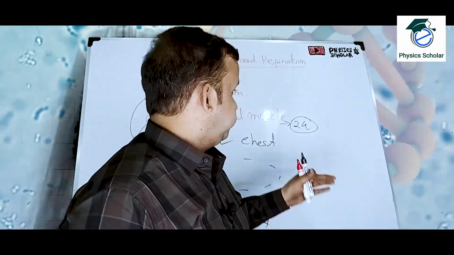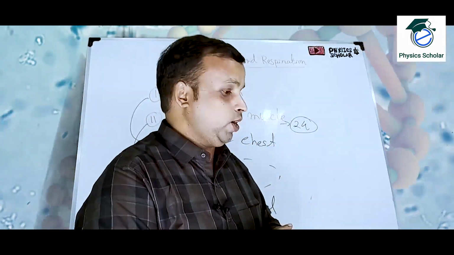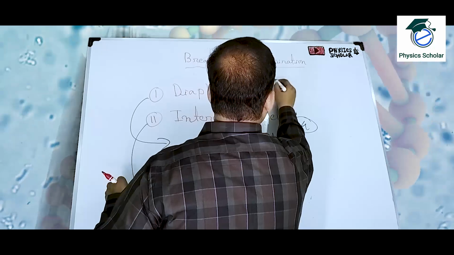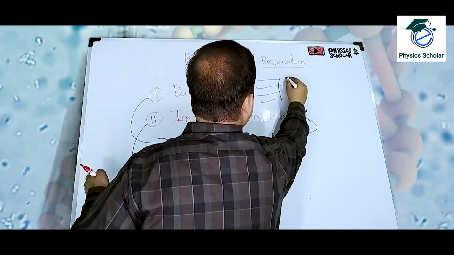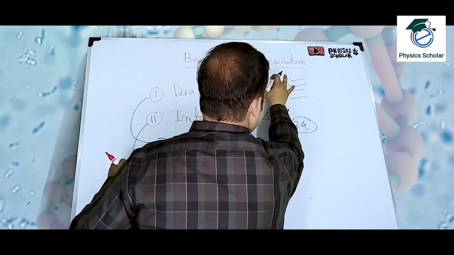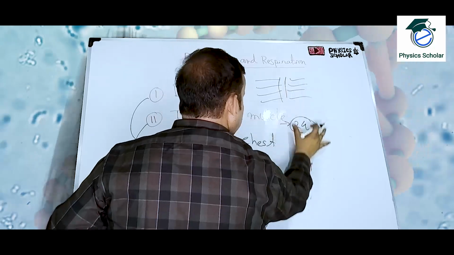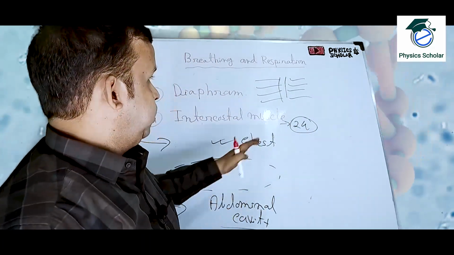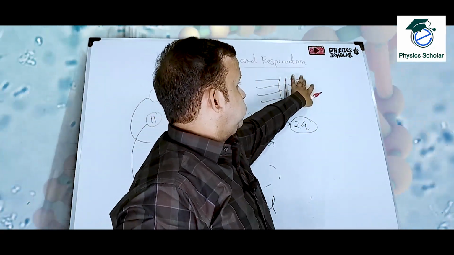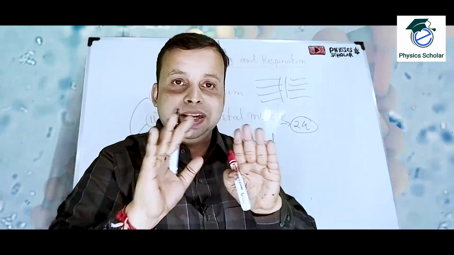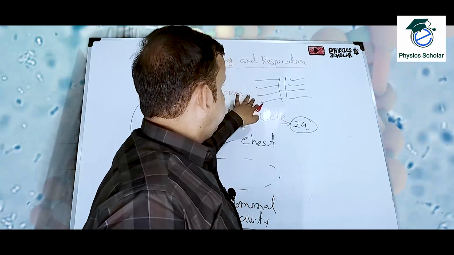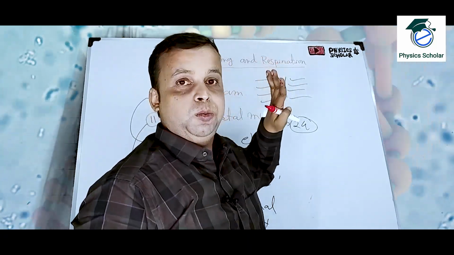There are 12 bones on one side and 12 bones on the other side, which make the rib cage. So a total of 24 bones are there.